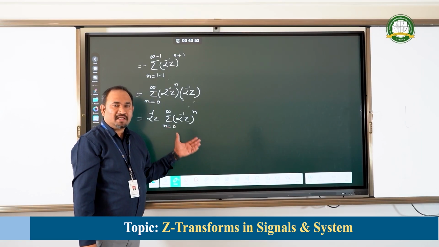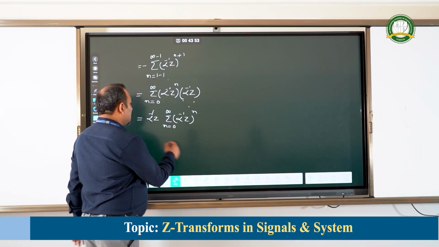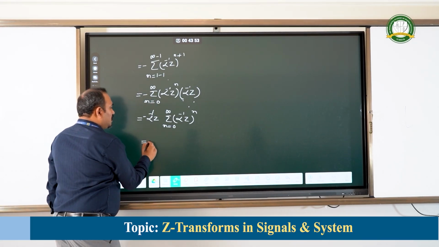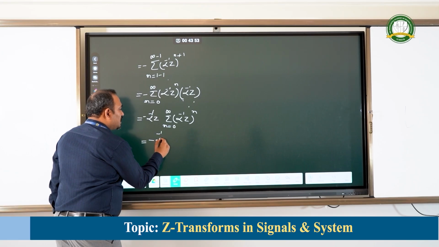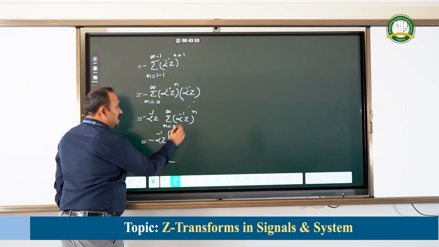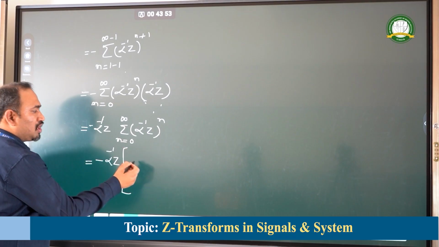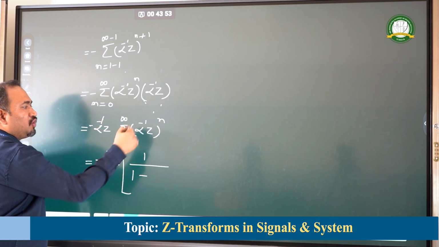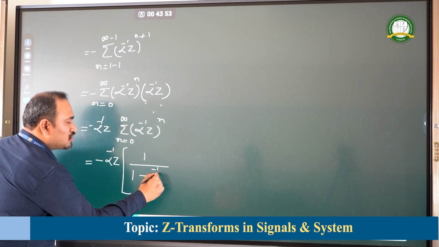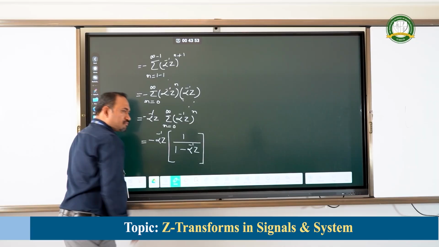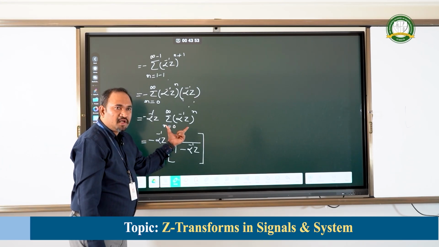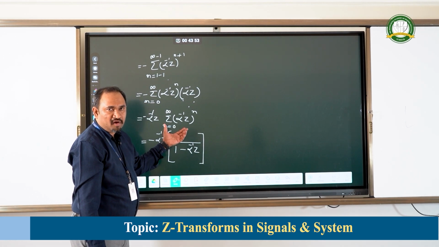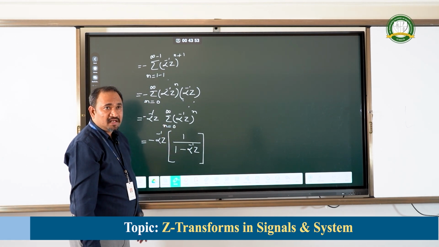Now, I can correlate that and substitute it here, which is now equal to, the minus is also there, which we should not forget, minus alpha raised to the power of minus 1 into z into that standard infinite summation formula. Upon applying it here, it becomes 1 divided by 1 minus of, in the place of alpha, what do we have? Alpha raised to the power of minus 1 into z, where I told you before, immediately after obtaining this or simplifying the expression into the standard summation formula, we need to apply the region of convergence condition.